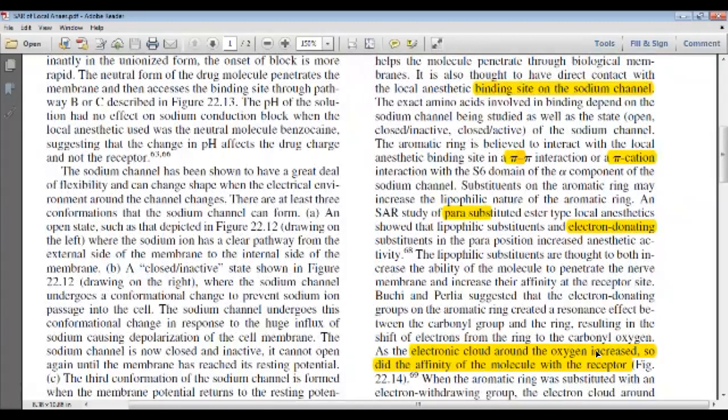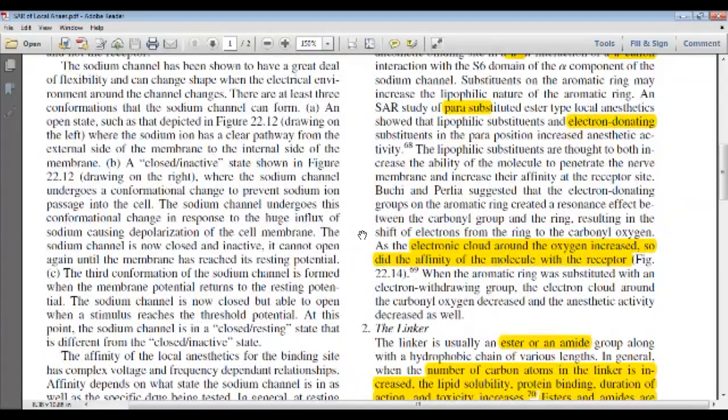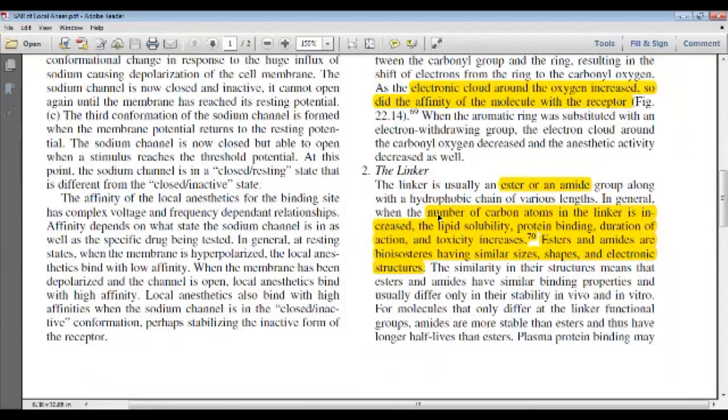And there is the electron cloud around the oxygen, because we have the linker ester or amide. So the affinity of the molecule with the receptor increases and it easily passes the membrane. These are discussed in detail. What are the possible aromatic groups that can be added? Then the linker is ester or amide. The number of carbons determines lipid solubility, protein binding, duration of action, and increase of toxicity. All these depend on the linker area, the linker substituents.